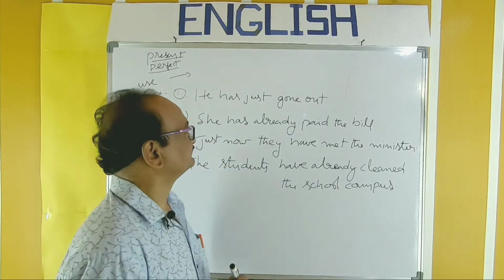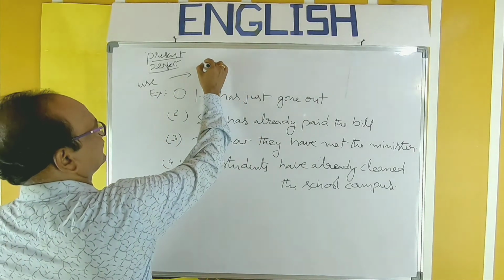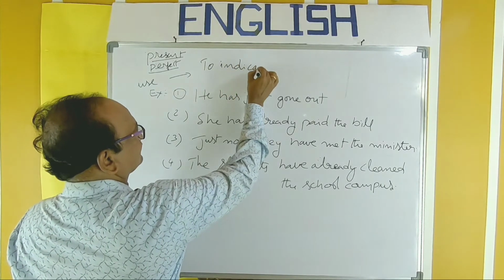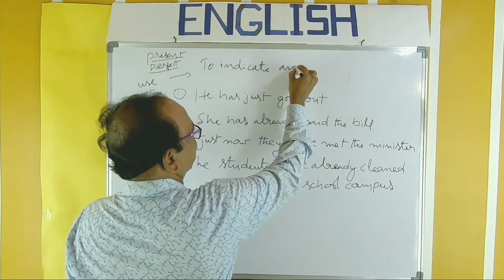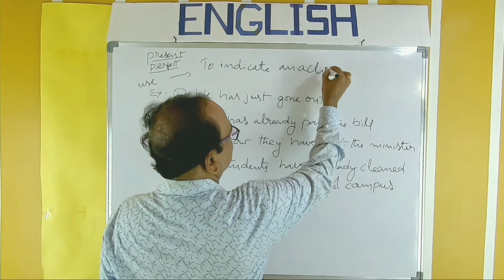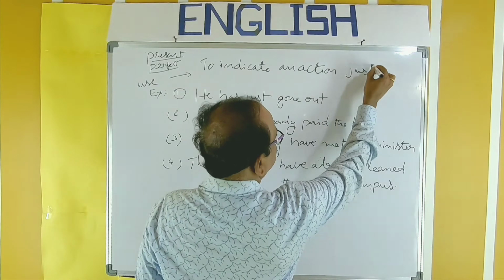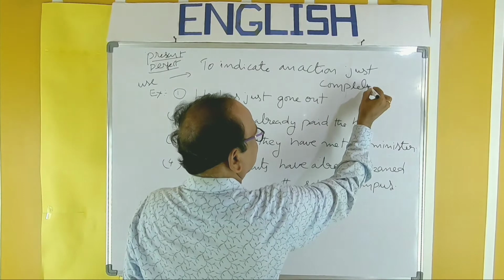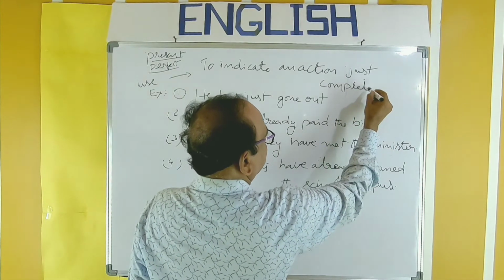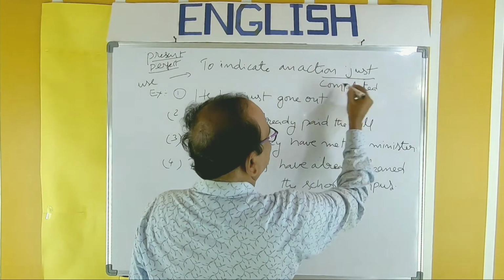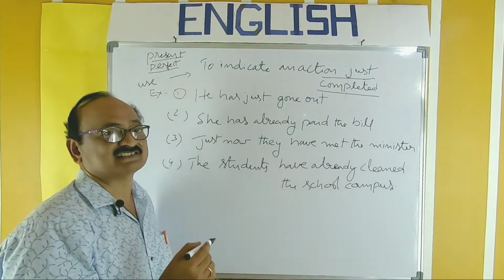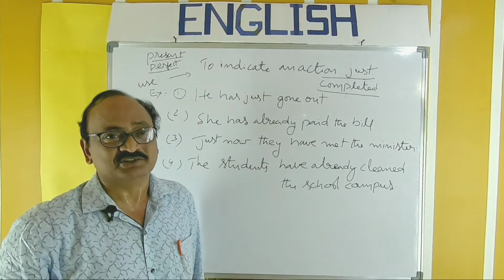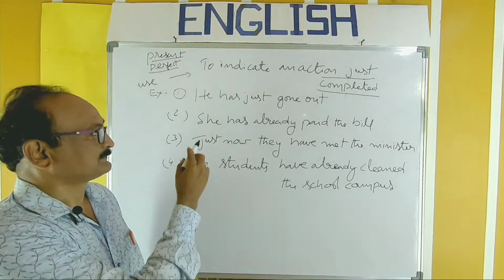Let me write the usage. To indicate an action just completed. Just completed. Remember these words. Just completed, just finished, just done, just happened. Like that, you have to use this present perfect.